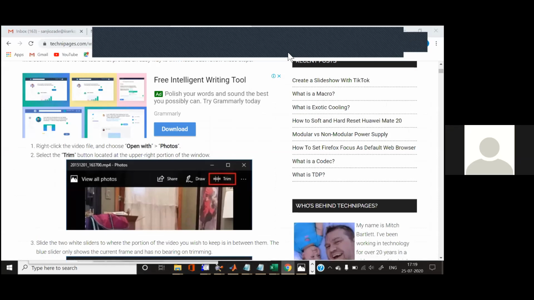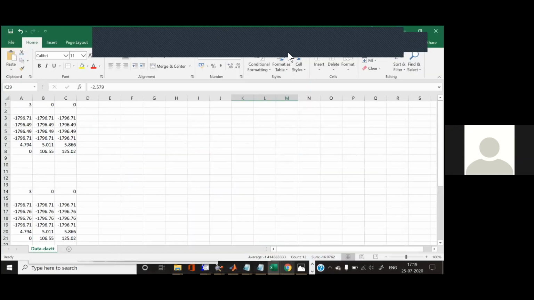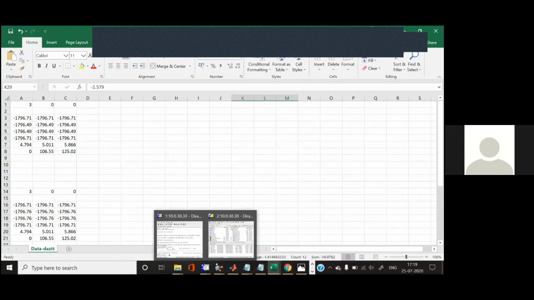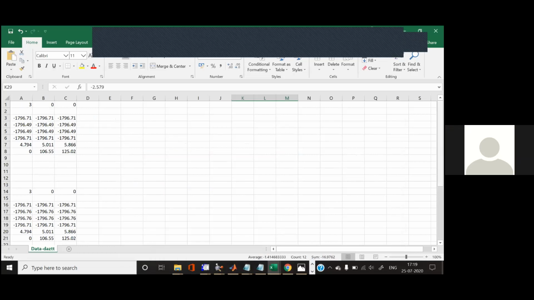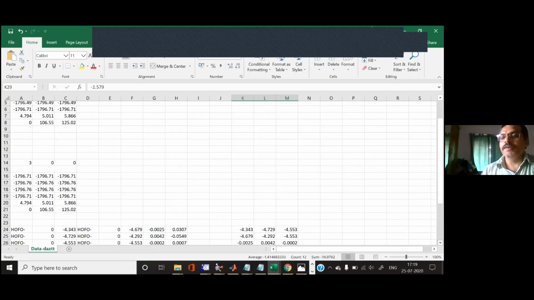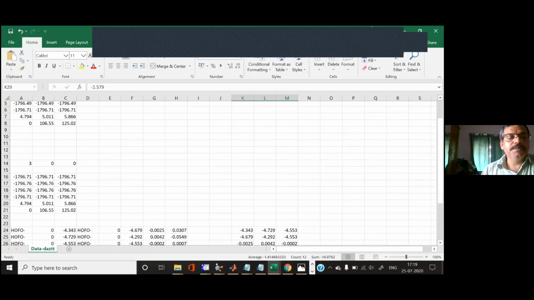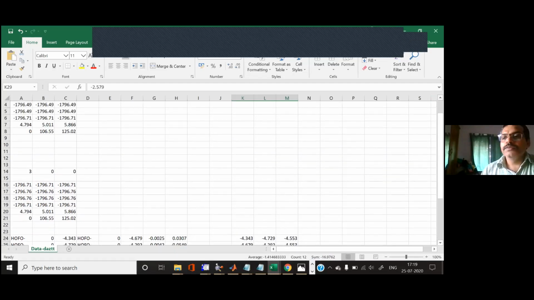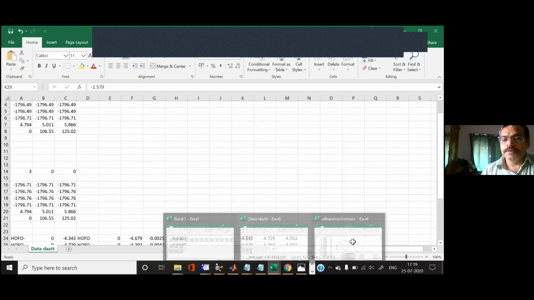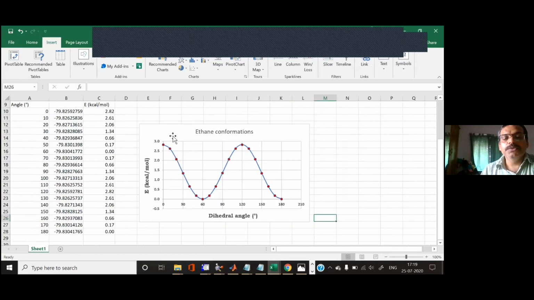Sir, this is Neha. Sir, my ethane conformation values were a bit different, so what could be the reason for that? It's either not optimized properly, or it changed the angle. You did not fix the angle properly. If you have this angle proper, then it will show this type of curve.